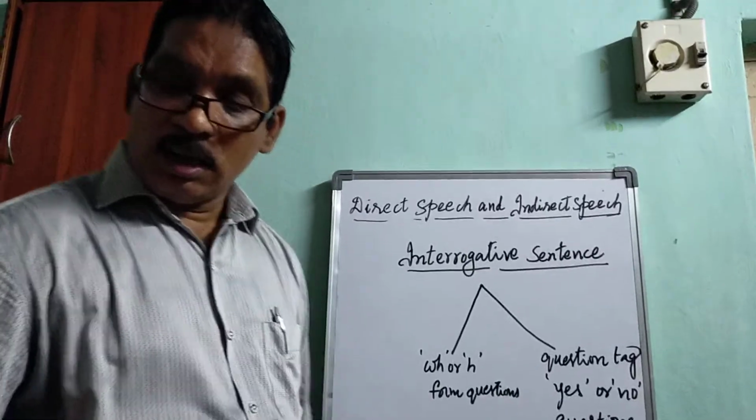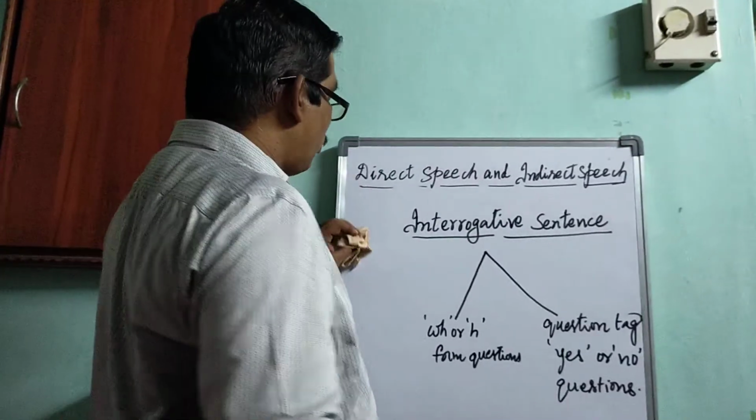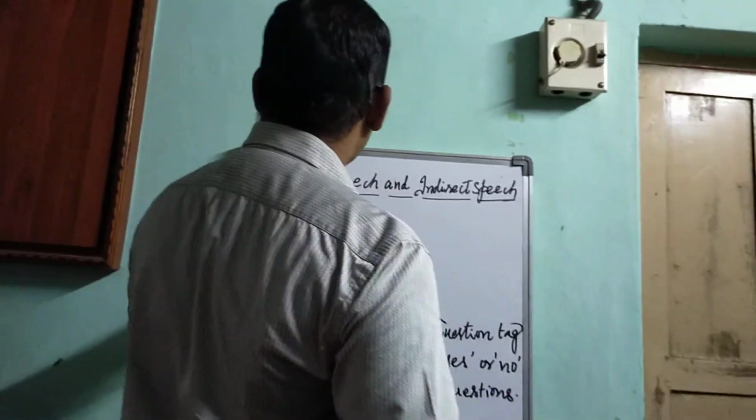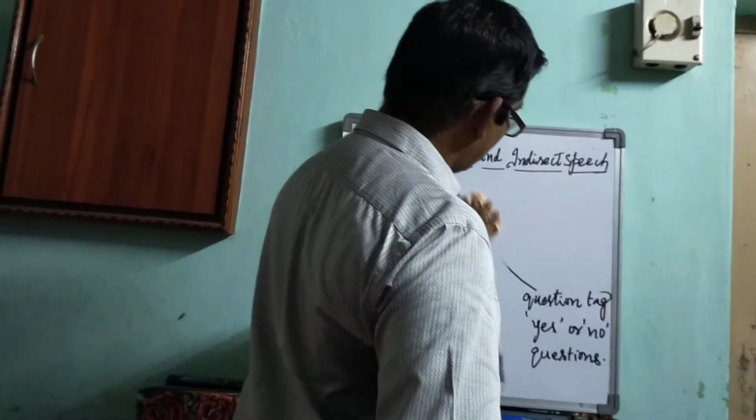So here, let us know WH form or H form questions.